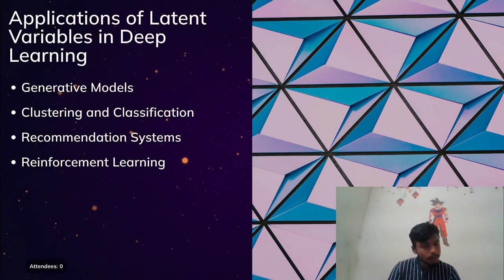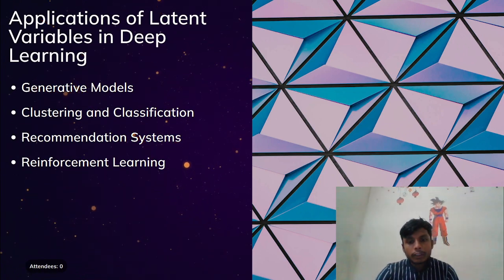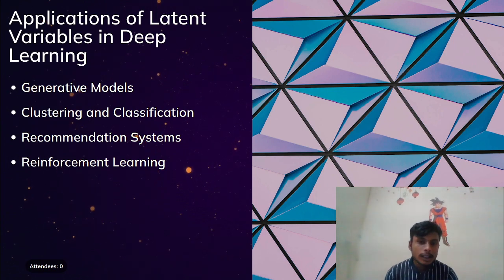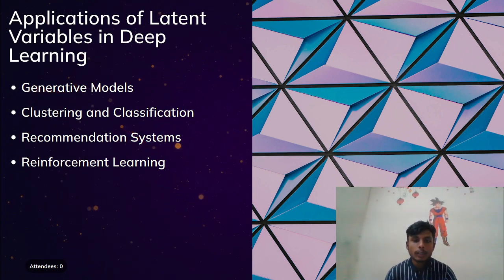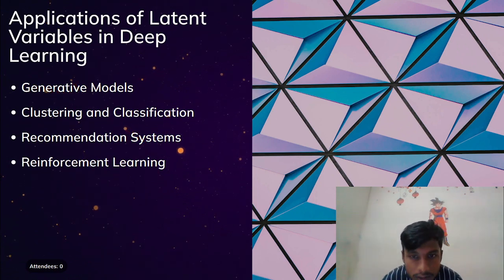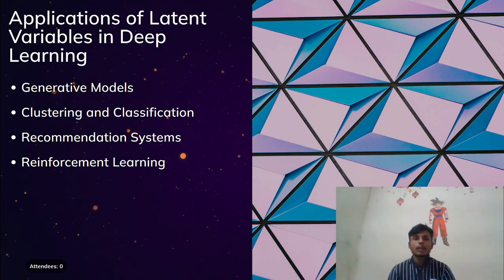Now, let us know some applications of the latent variables in deep learning. Generative models. These are the models that can generate new data that is similar to the training data. Examples include the VAE and the GAN, Generative Adversarial Network.